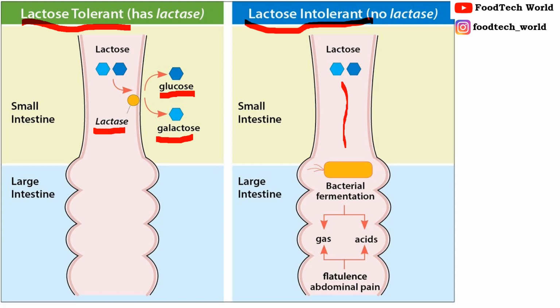The lactose moves into the large intestine instead of being processed and absorbed. In the large intestine, normal bacteria interact with undigested lactose and produce acids and gas. This causes bloating, diarrhea and abdominal pain, usually beginning from 30 minutes to 2 hours after eating or drinking milk-based products.